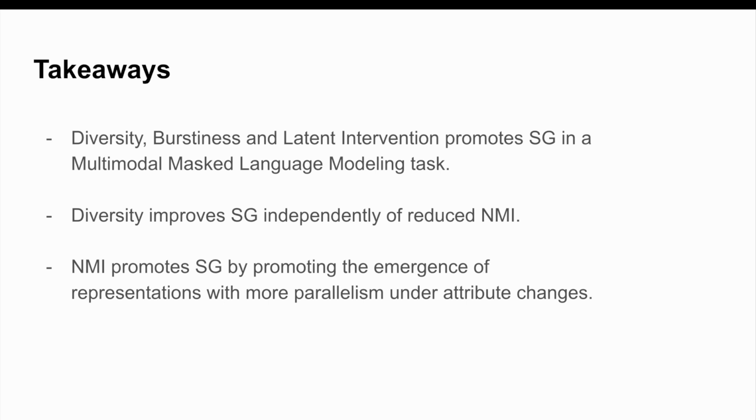To sum up, here's what we found. Diversity, burstiness, and latent intervention each promote systematic generalization in a multimodal masked language modeling task. Diversity improves generalization beyond what's explained by reduced NMI alone, and NMI promotes systematic generalization by promoting the emergence of representations with more parallelism under attribute changes. In the end, we find that the dataset distribution itself can reshape the geometry of algorithmic representations, giving us a powerful new way to understand how models can generalize flexibly and robustly, much like humans do.